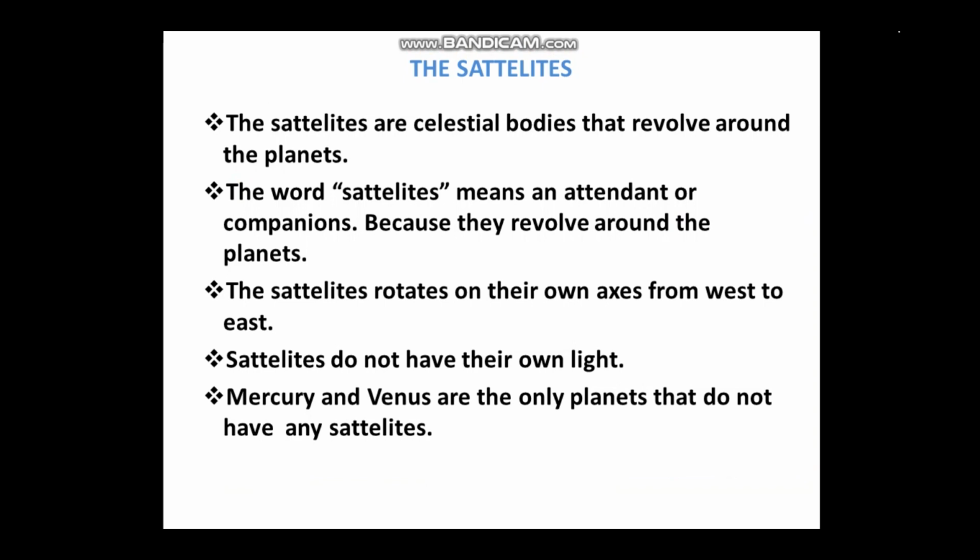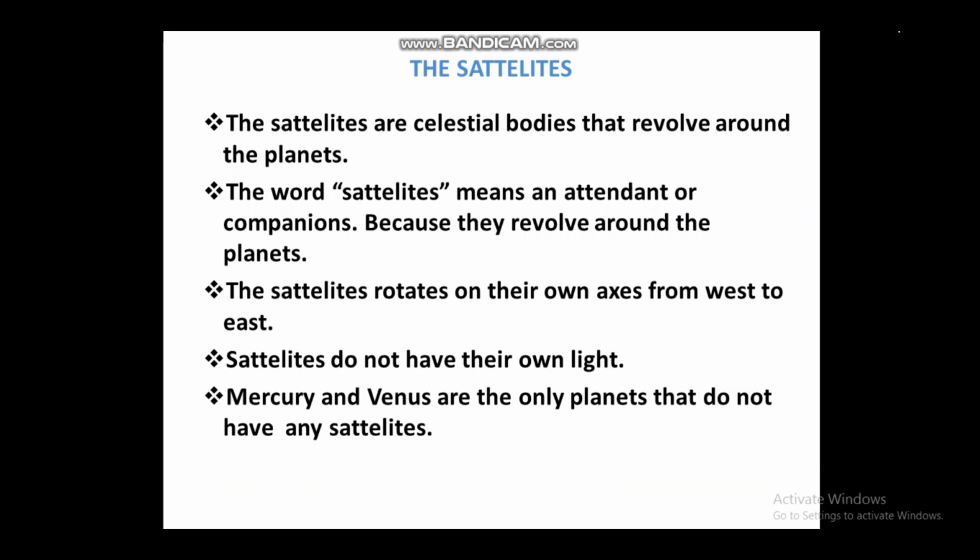Satellites. Students, satellites are celestial or heavenly bodies that revolve around the planets. Means satellites are the followers of the planets and they revolve around the planets in much the same way as the planets revolve around the sun. Just as planets revolve around the sun, satellites revolve around their own planets, and while revolving, these satellites also rotate on their axis in the west to east direction.